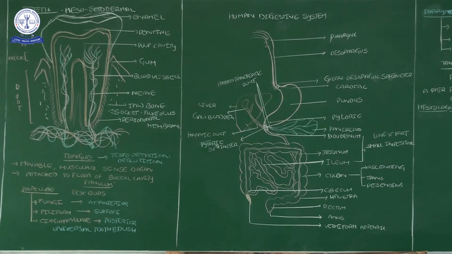The tooth is of mesodermal origin, and it is covered by the enamel, which is of ectodermal origin. Dentin is of mesodermal origin. In the tooth, the pulp cavity is filled with a fluid, that is the pulp. And then the jaw sockets attach with the tooth with the help of the gum.